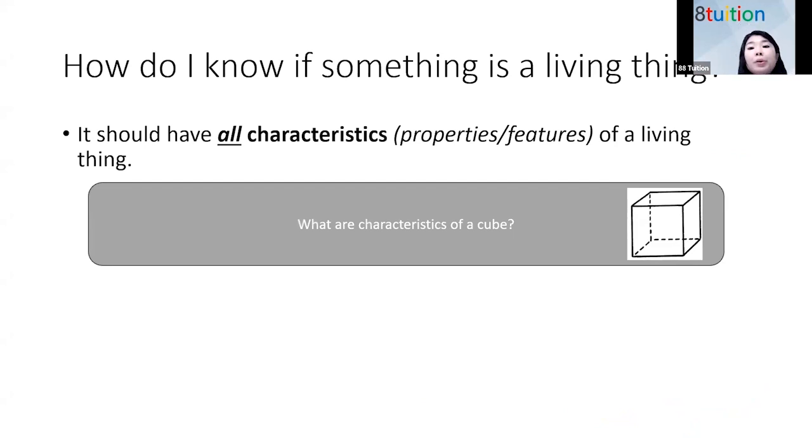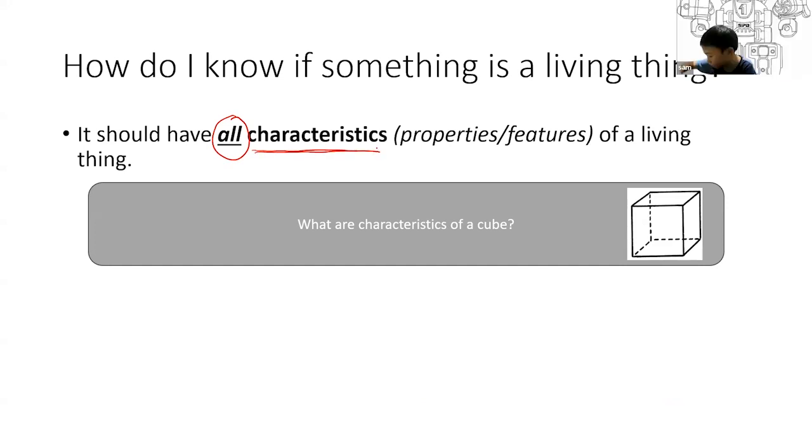Now, how do I know if something is a living thing or not? If it is a living thing, it should have all the characteristics of a living thing. What is a characteristic? Can I have your eyes on the screen, please? Characteristics are properties or features. What do I mean by that? Now, I want you to look at this cube. You all know this is a cube, right? The image on the right.